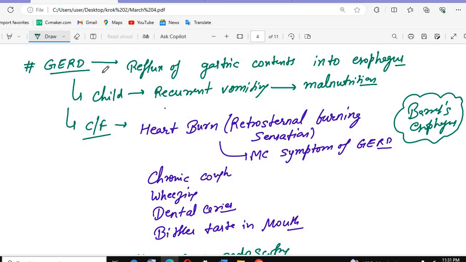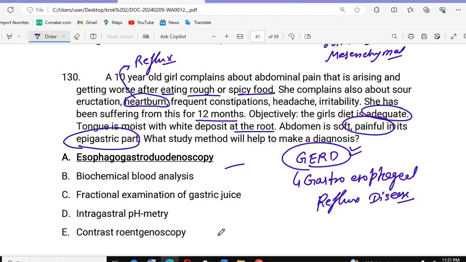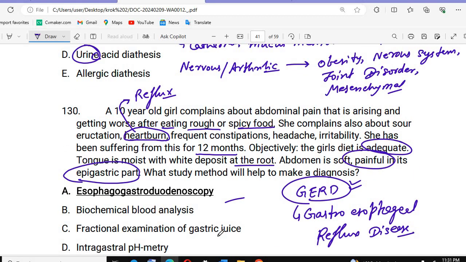So that is the GERD for you. The method to make a diagnosis is esophagogastroduodenoscopy, or in simple terms, upper GI endoscopy.